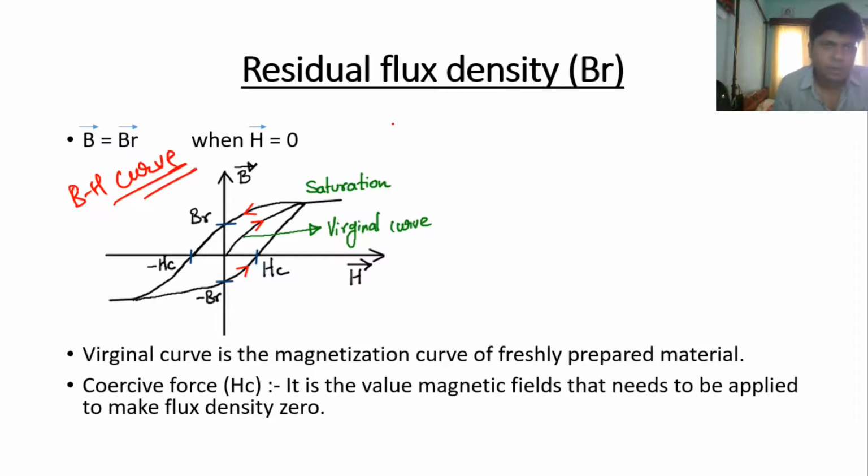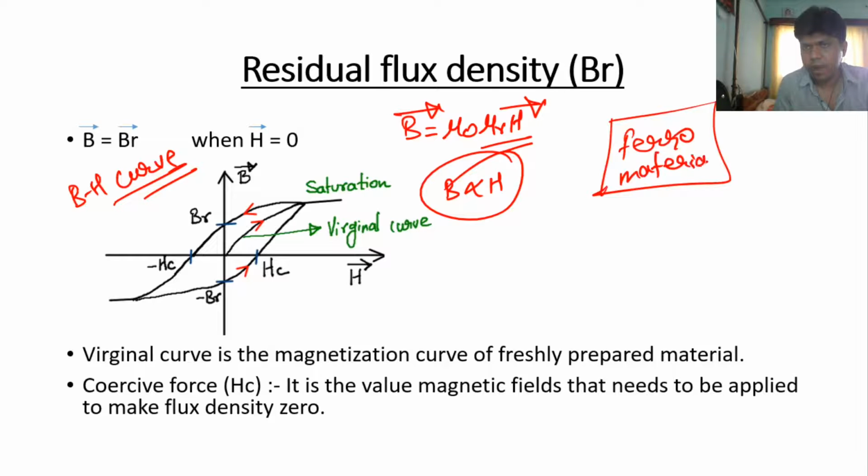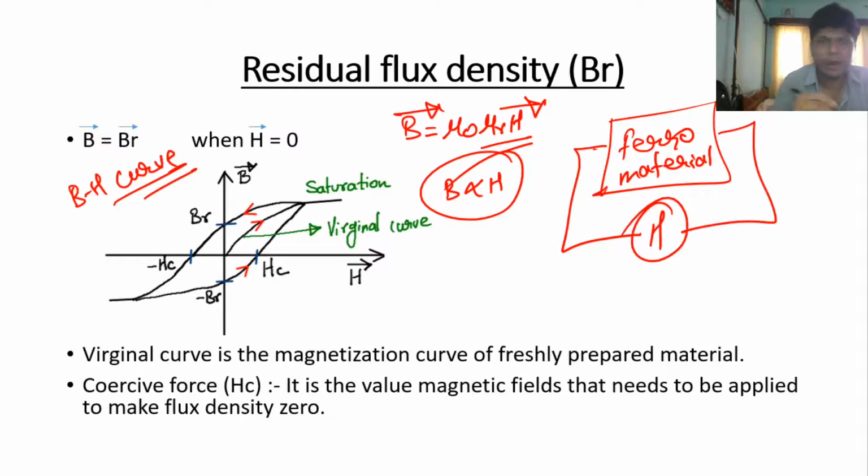Now we know the expression of the magnetic flux density of the material is what? B equals mu naught mu r into H. So this expression indicates that the magnetic flux density of the material should be directly proportional to the external magnetic field. Suppose we have a ferromagnetic material like this, and we apply some external magnetic field to the material, then what happens?